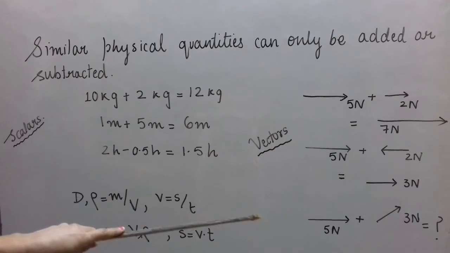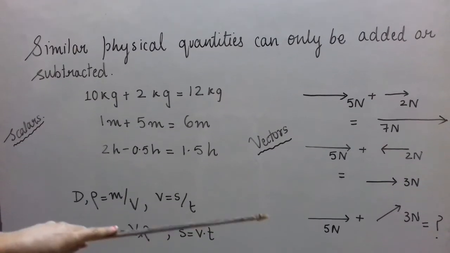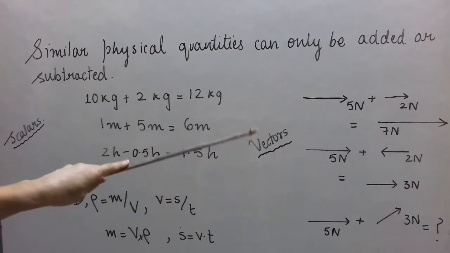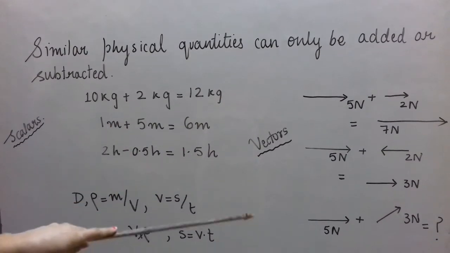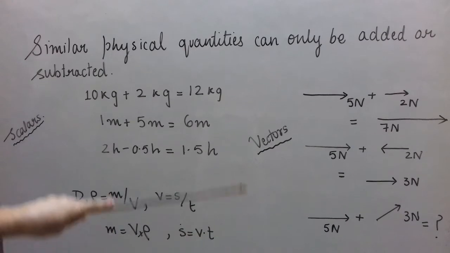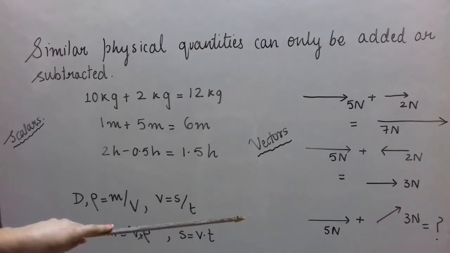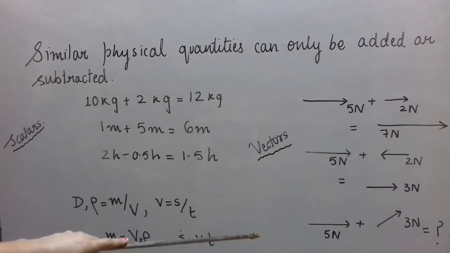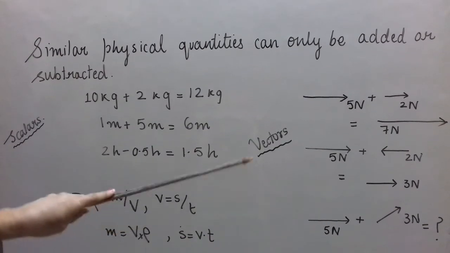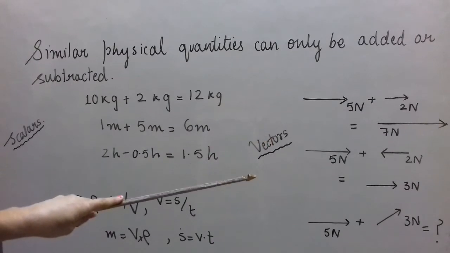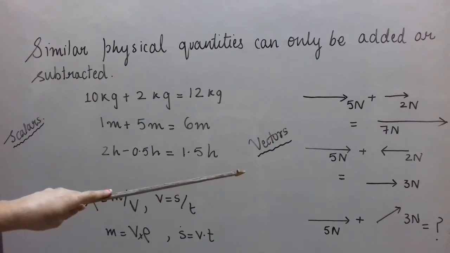You don't know yet how to add these two vectors. It is a simple vector addition, although it is based on certain laws. Since you don't know the laws, you only know how to add two vectors when they are in the same direction or in the opposite direction.